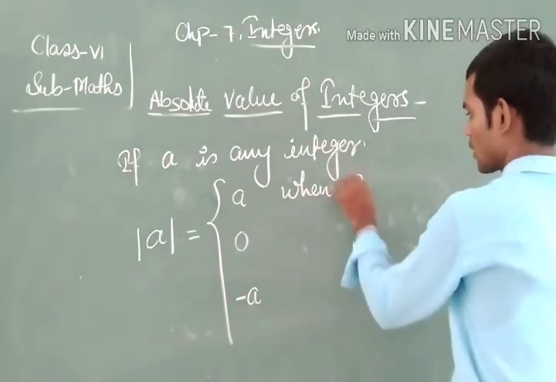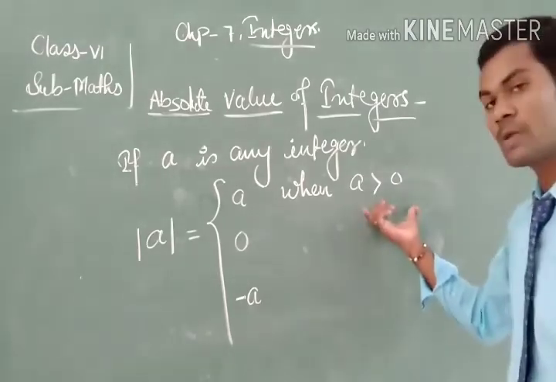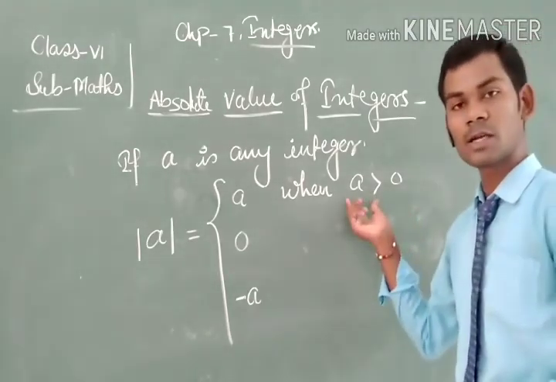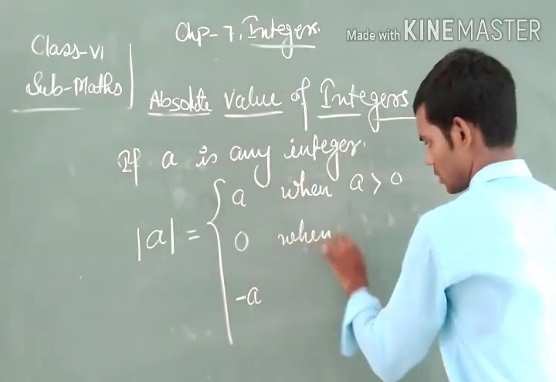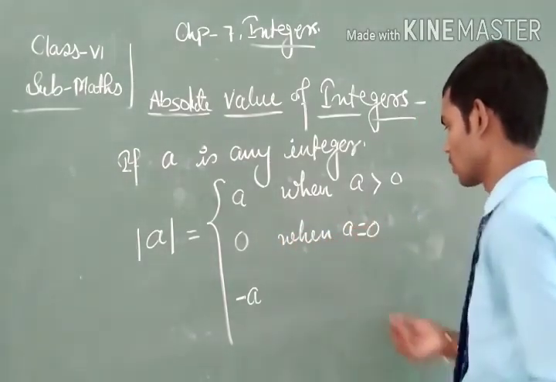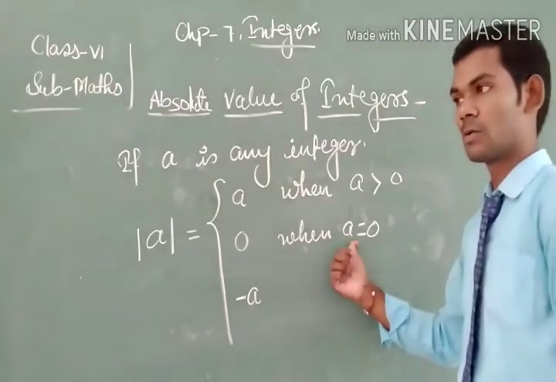When A is greater than 0, A lies on the right side of 0. When A is equal to 0, the place of A is 0.